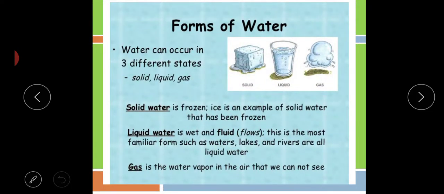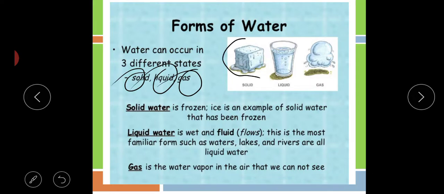Now comes the next point. Now see, water is available in how many forms? Water has 3 forms. What are these? Solid, liquid, and gas. Now what is solid? This is solid form, this is liquid form, and this is gas form.